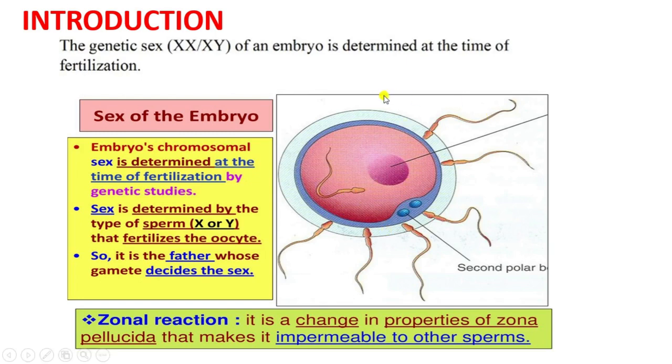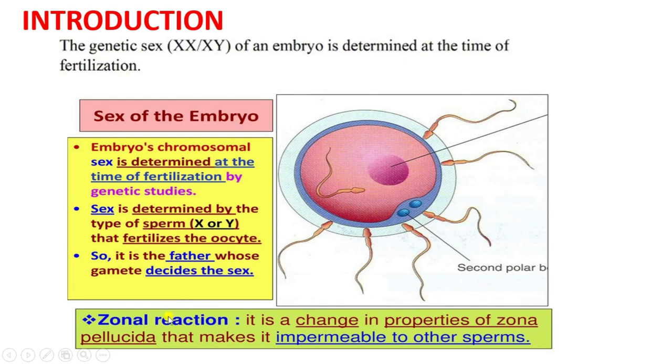And if that sperm carries Y chromosome, then there will be the development of the zygote or the embryo that have the sex chromosomal complement, that is XY, that is the male sex of the embryo. So we know that sex is determined by the type of sperm, X or Y, that fertilize that oocyte. So it is the father whose gamete decides the sex, either it is male or it is female, right?